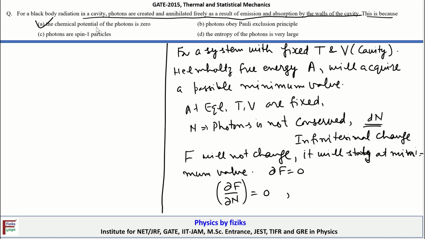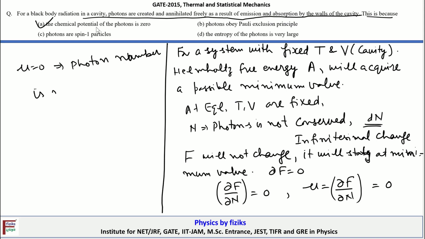But we know that the chemical potential is connected to the Helmholtz free energy by this relationship: mu is equal to dF by dn. If dF by dn is equal to 0, that implies mu, the chemical potential, is also equal to 0. So that's why we say that the chemical potential of the photon is 0, because the photon number is not conserved. So that's another way of putting the same statement. So mu is equal to 0. This also implies that the photon number is not conserved. That's another way of saying the same thing. Okay, so therefore A is the correct option here.